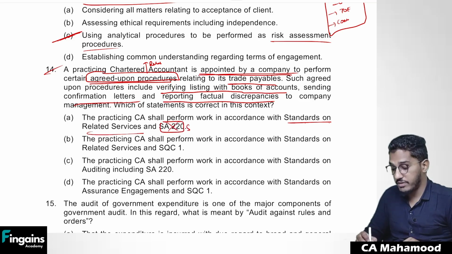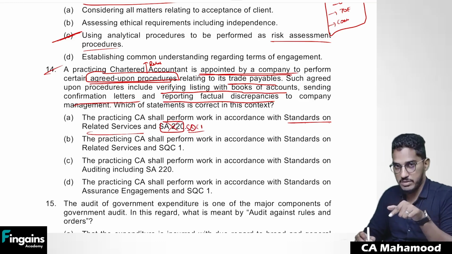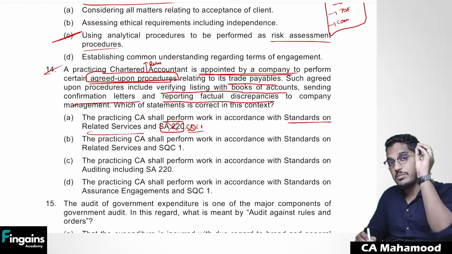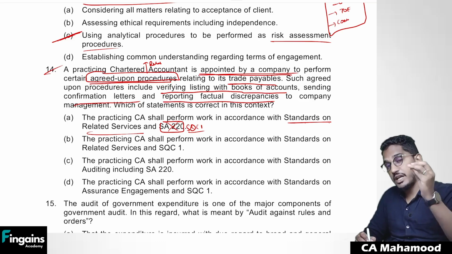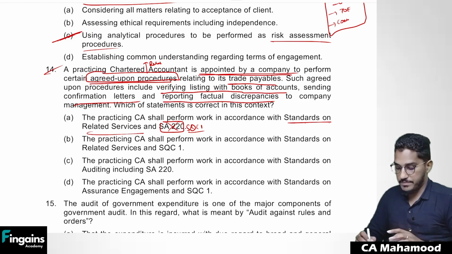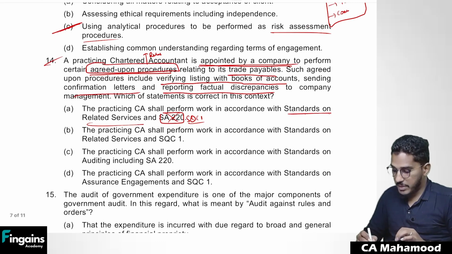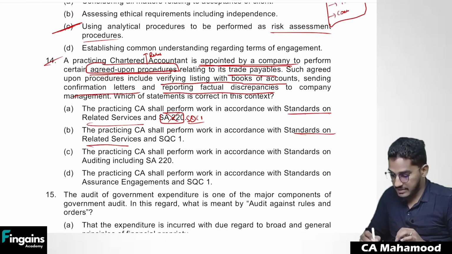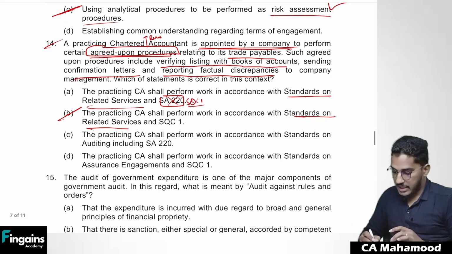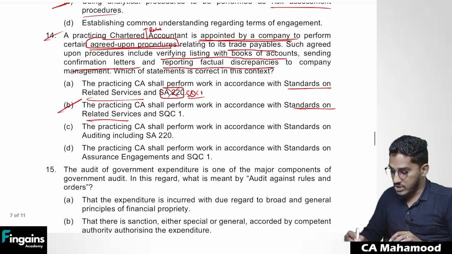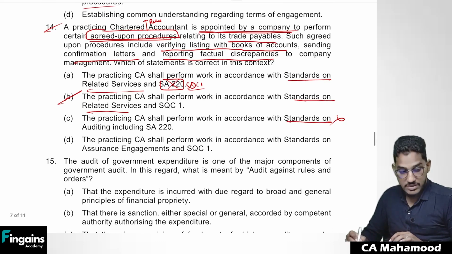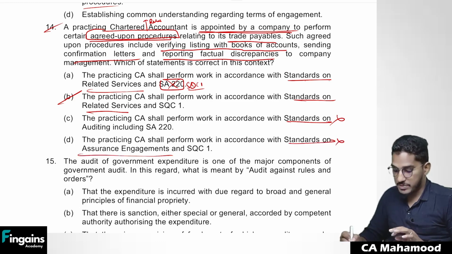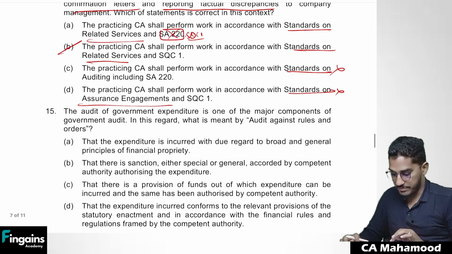For maintaining quality, SQC1 will become applicable here. SA 220 will become applicable only in the case of audit, not in the case of related services. For all kinds of engagements, for ensuring quality, SQC1 will be applicable. Next. The practicing CA shall perform work in accordance with the standards on related services and SQC1, 100% correct. The practicing chartered accountant shall perform work in accordance with the standards on auditing. No, it is not an audit engagement. The practicing CA shall perform work in accordance with the standards on assurance engagement. No, this is also not the correct one. So you should perform the work as per standards on related services and SQC1.